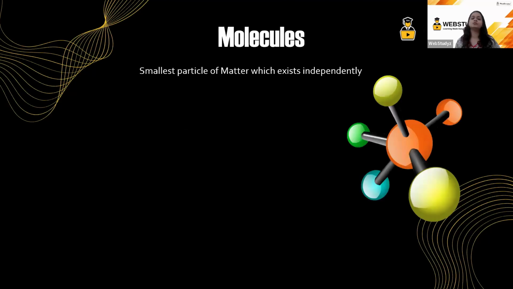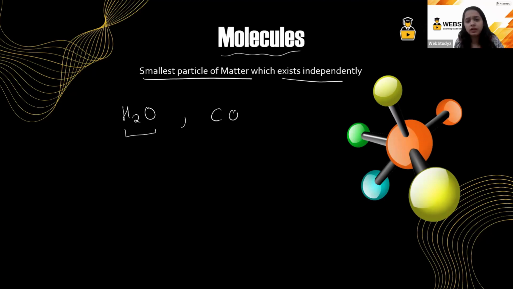Okay. Now, moving on to the next part, we have the molecules. Molecules, my dear students, are the smallest particle of matter which exist independently. For example, I have the molecule of water. It is existing independently. I have the molecule of CO2. It exists independently. That is, this particular molecule does not need the help of another molecule to exist. It is existing on its own.